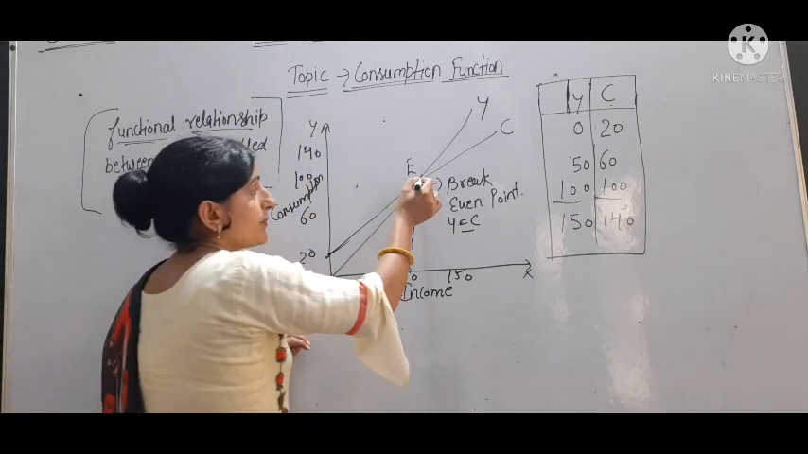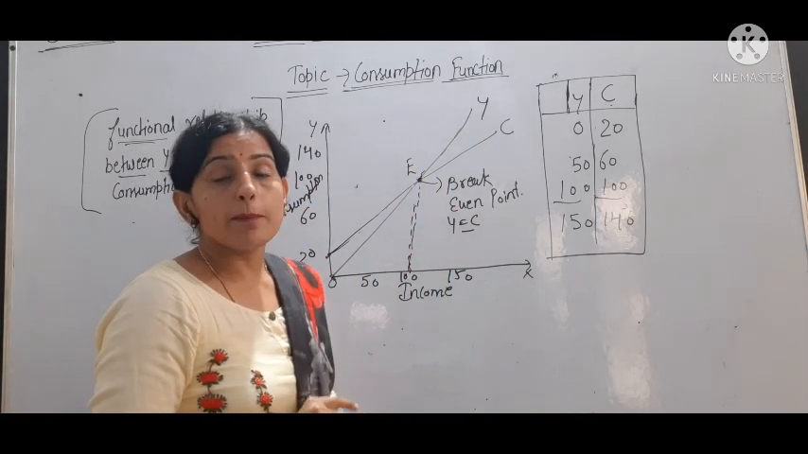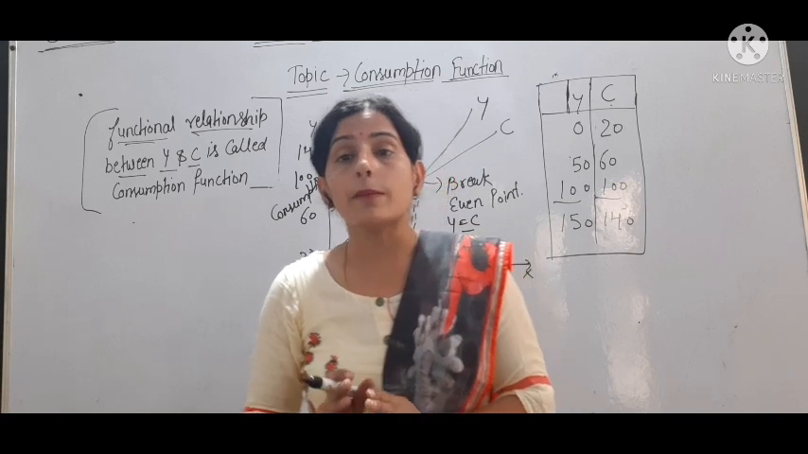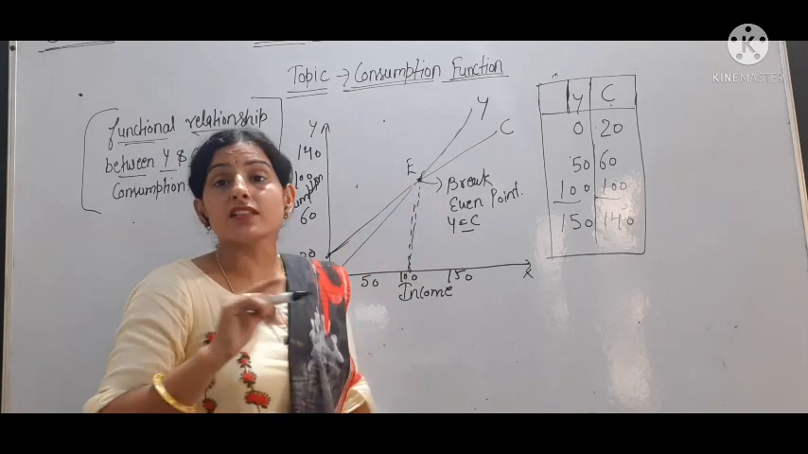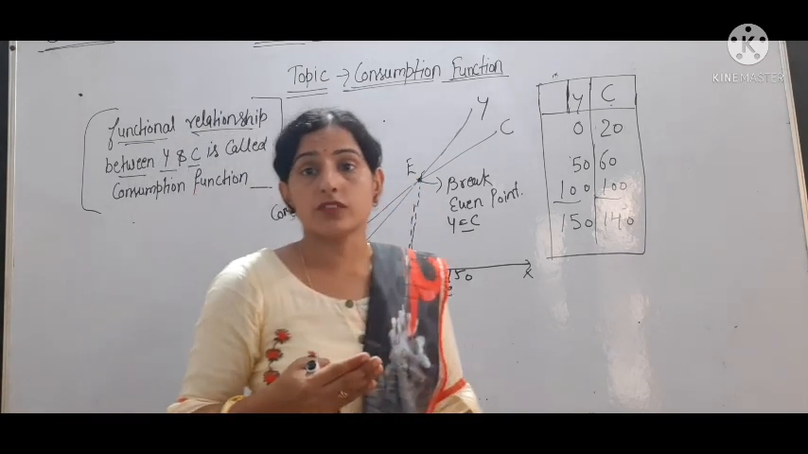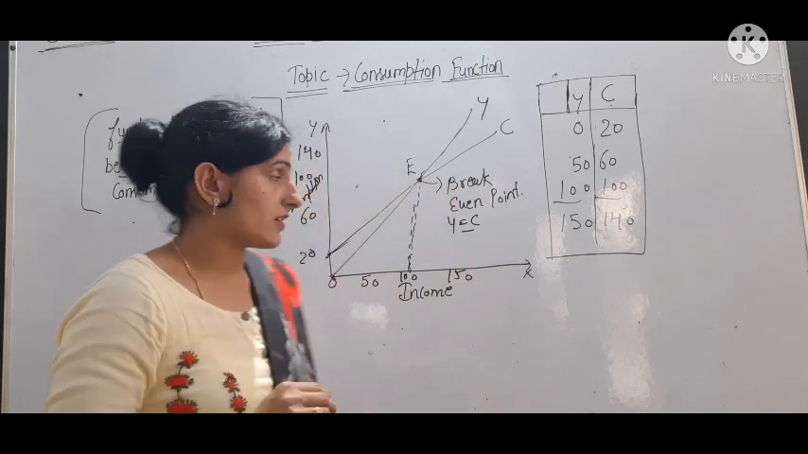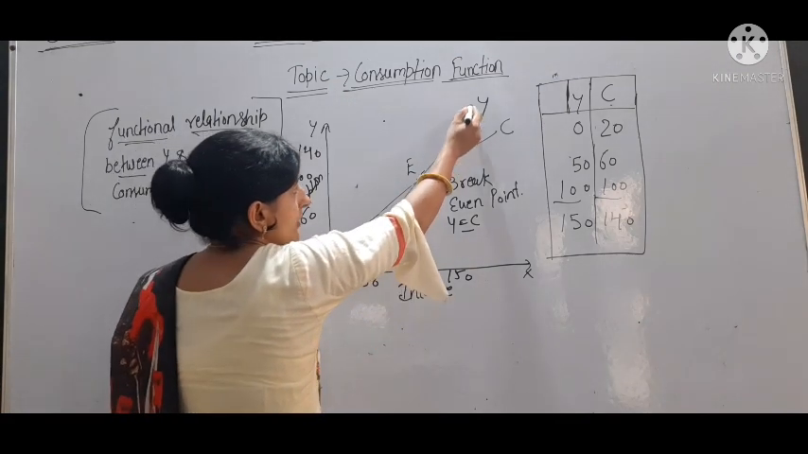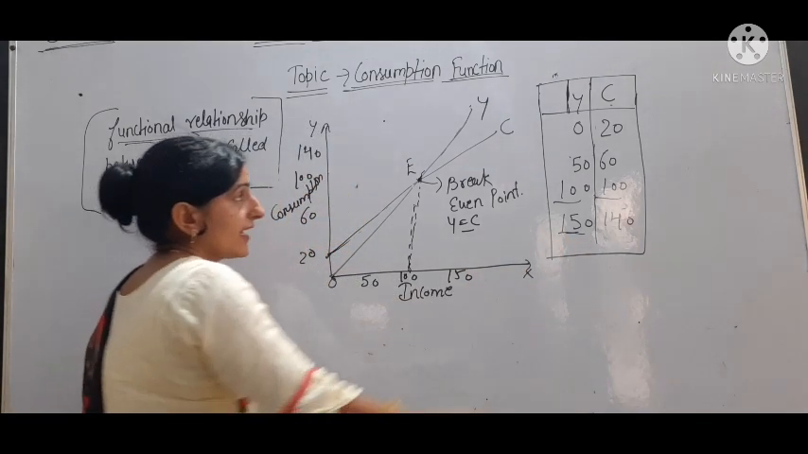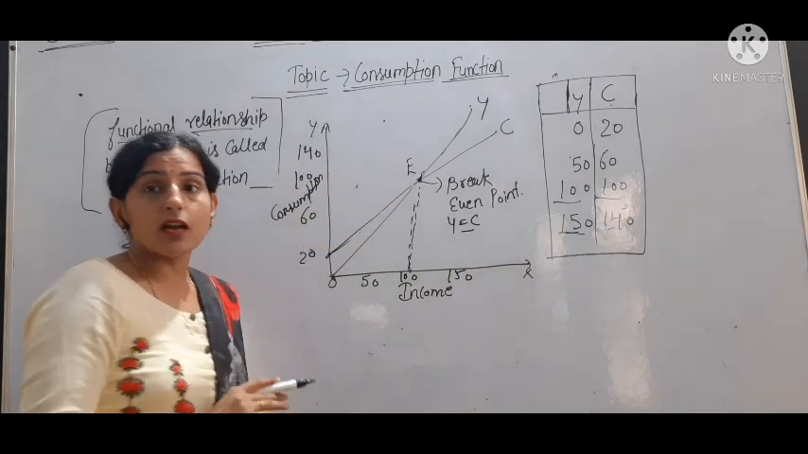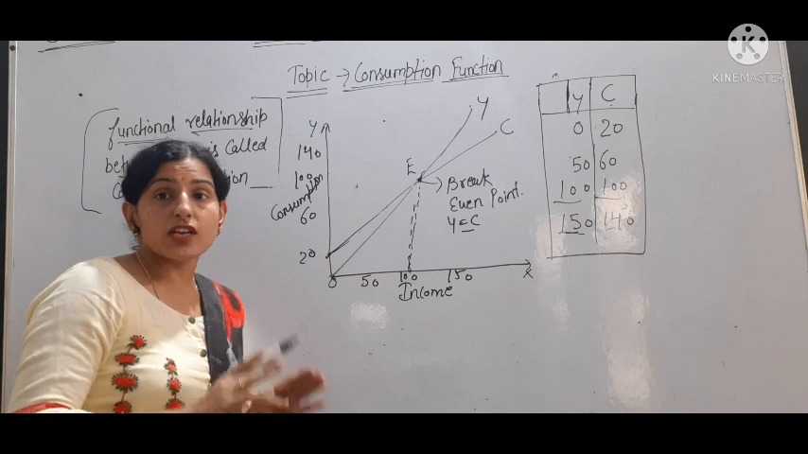Okay, but after this break even point, income is increasing more, consumption is less. Why? Because the entire increase in income is not converted into consumption. So after this point, we can say saving started. People started to save the money, or the increase in income, people started to save after consumption. So here the saving starts. Okay, here Y is more than C. You can see when income increases to 150, then consumption is 140. It means income is more compared to C. Okay. So this is about the consumption function.